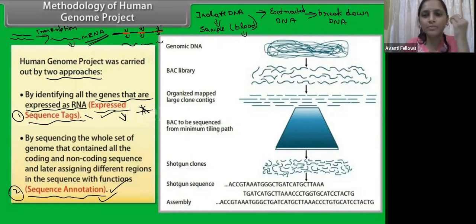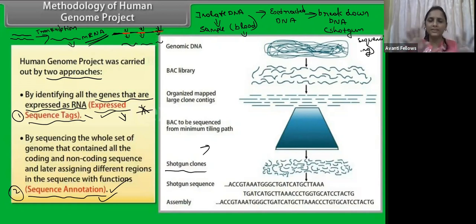For this breaking down of the DNA, we use a technique called shotgun sequencing. There is a long DNA, and we are going to fragment that DNA using shotgun sequencing. In shotgun sequencing, there is no specific sequence where it is going to cut, so a random cutting of the DNA will take place. Here you can see in this picture, a random cutting of the DNA takes place.